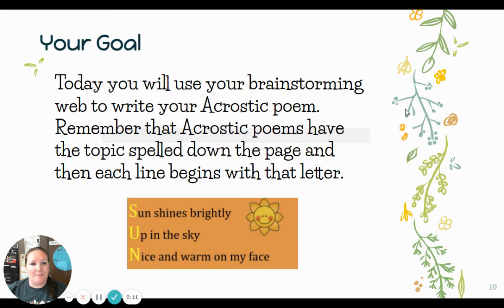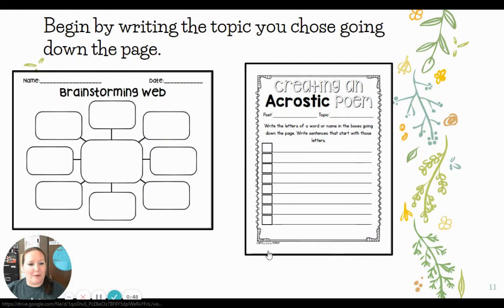All right, your goal today: you will use your brainstorming web to write your acrostic poem. Remember that acrostic poems have the topic spelled down the page and then each line begins with that letter. For example, this is a poem about the sun. So you can see they spelled sun, S-U-N, and then each line going across begins with that letter. Sun shines brightly up in the sky, nice and warm on my face. What a nice short poem.